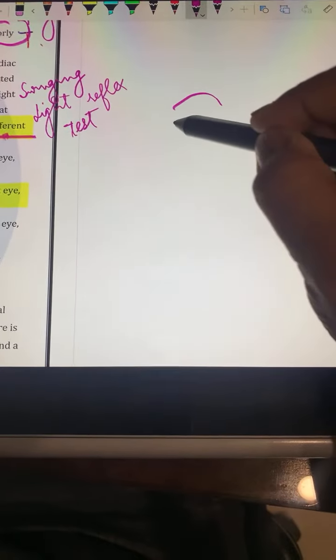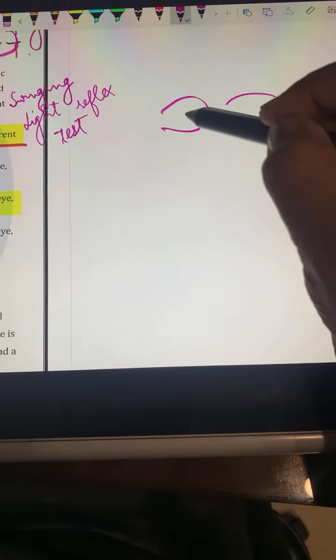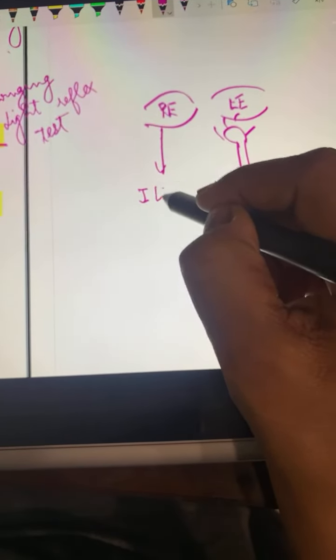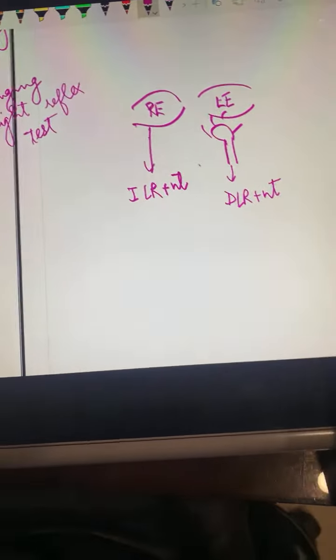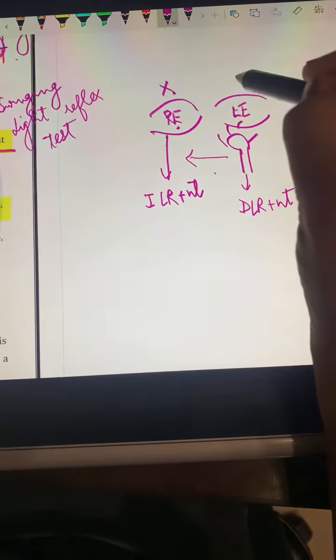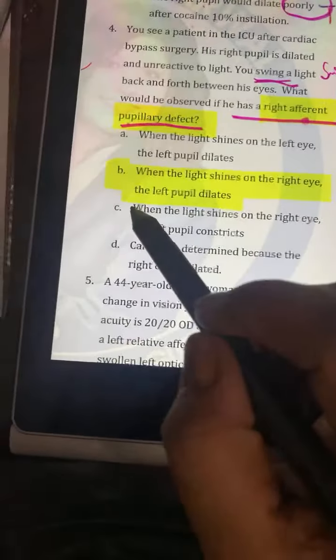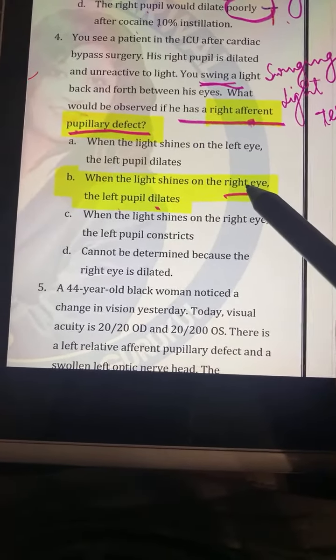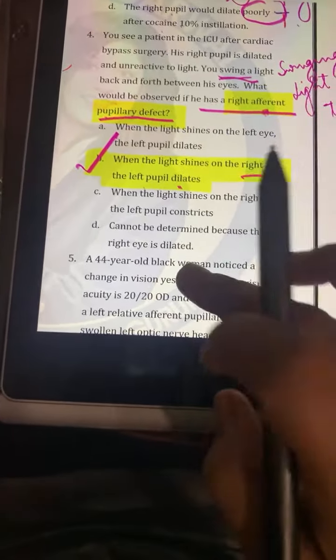Suppose this is your right eye and this is your left eye. When I am showing the light to the left eye, I will get the direct light reflex, and in the right eye I will get the indirect light reflex also. But when I switch this to the right eye, I will not get direct, and I will not get indirect also. Therefore the answer is, when the light shines on the right eye, the left will dilate. Even the right will dilate, and the left will also dilate. So this is your RAPD.